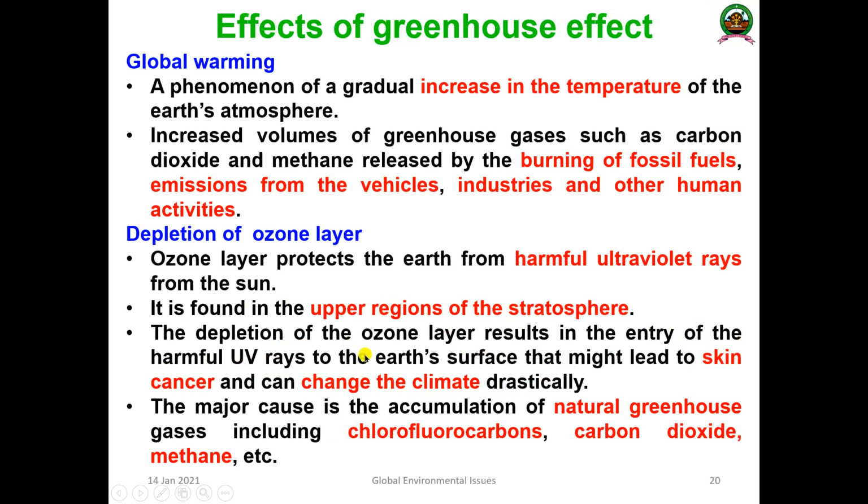Once the ultraviolet rays are produced, they will reach the earth surface by means of the holes that are created by these particular chemicals, chlorine and bromide. Then what will happen? It will create a lot of problems such as skin cancer, and that changes the climate drastically.